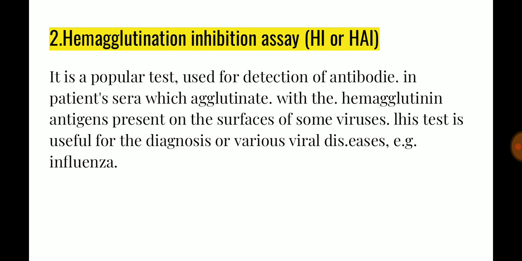It is used for detection of antibodies in patient sera, which agglutinate with the hemagglutinin antigen present on the surface of some viruses. This test is useful for the diagnosis of various viral diseases, for example influenza.